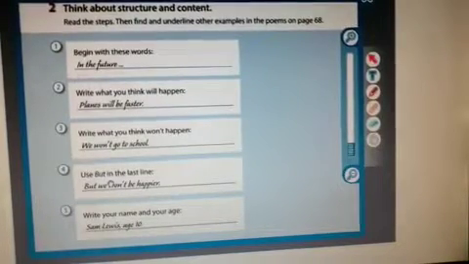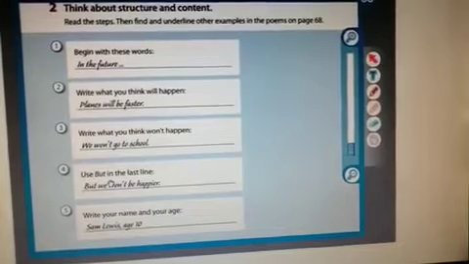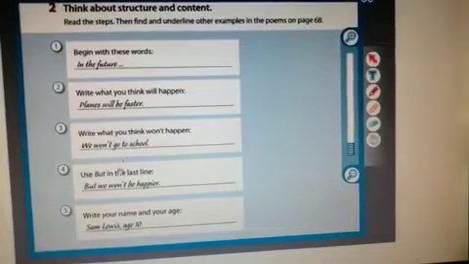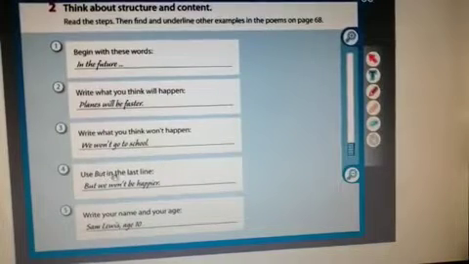Here we have 2 sentences. We have a conjunction word between these 2 sentences, the word but. We use but for contrasting ideas. Contrasting ideas means ideas that are contradictory. We won't go to school, but we won't be happier. Okay? Here we have contrasting ideas.